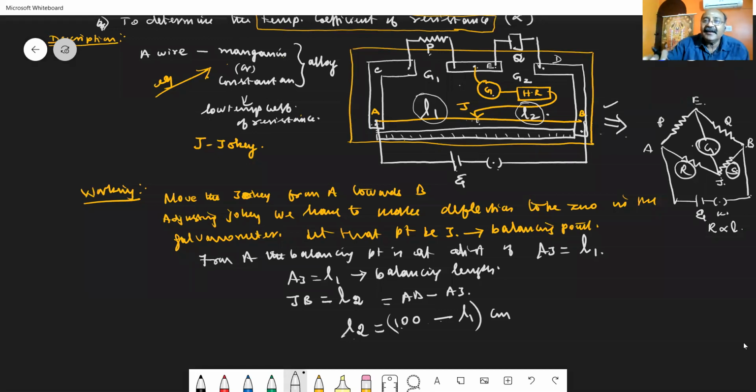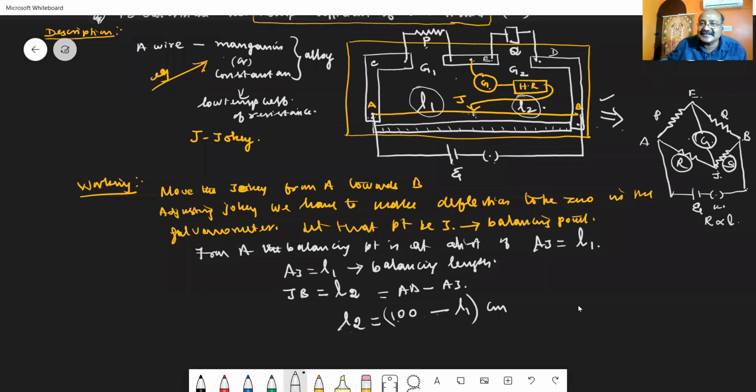Now what have we done? We have adjusted the jockey and produced zero deflection in the galvanometer of the meter bridge. If so, the meter bridge is said to be balanced, isn't it?